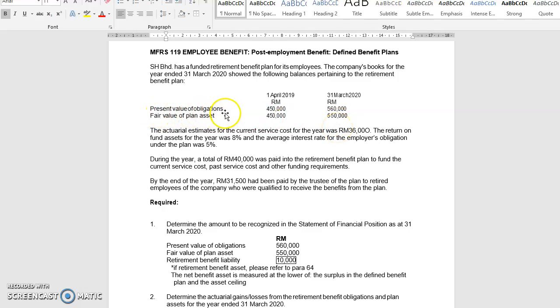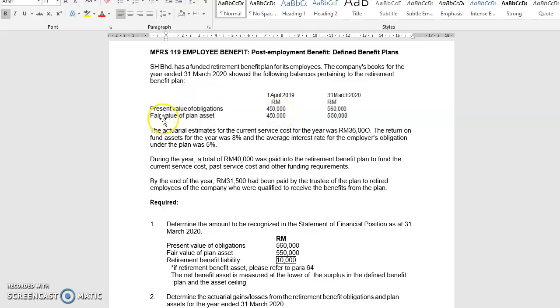Present value of obligation is actually the obligation of the company. So this is a liability account because the company has a liability to pay the retired employees this benefit. So this present value of obligation account, as a liability account, will have a credit balance.